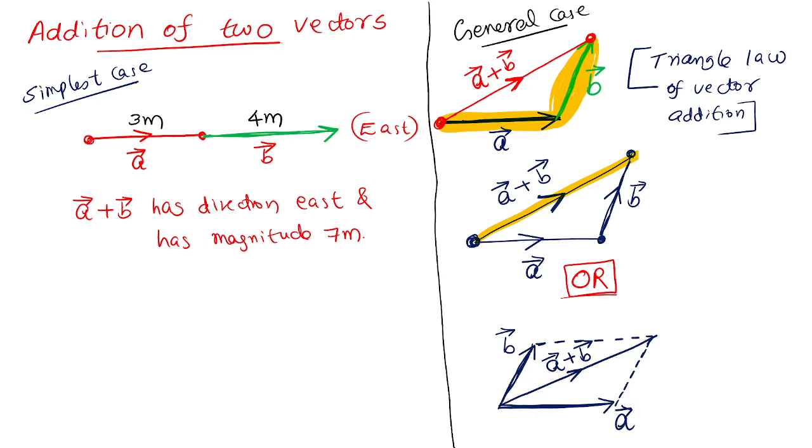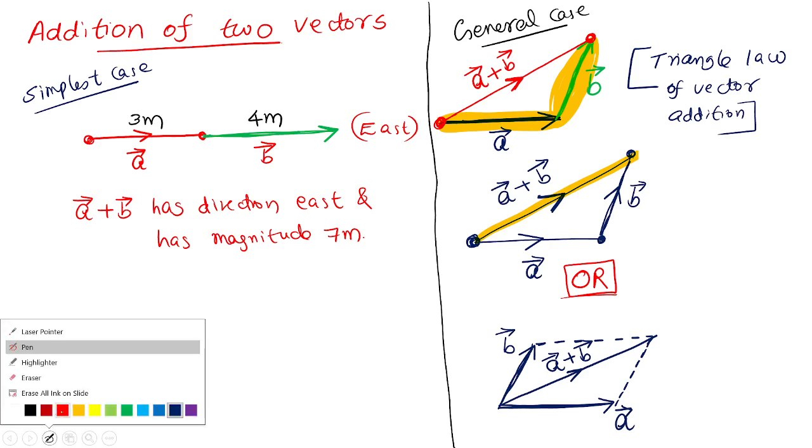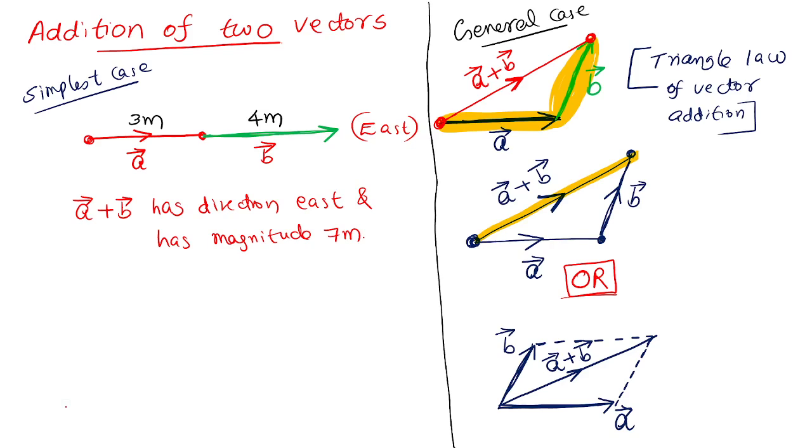The two vectors A and B are to be drawn as the adjacent sides of a parallelogram. Then the diagonal starting from the same initial point represents A plus B. So this is a law. The statement is not required, understand, this is the parallelogram law. In two ways you will be getting the same A plus B. Parallelogram law. So these are the geometrical methods.